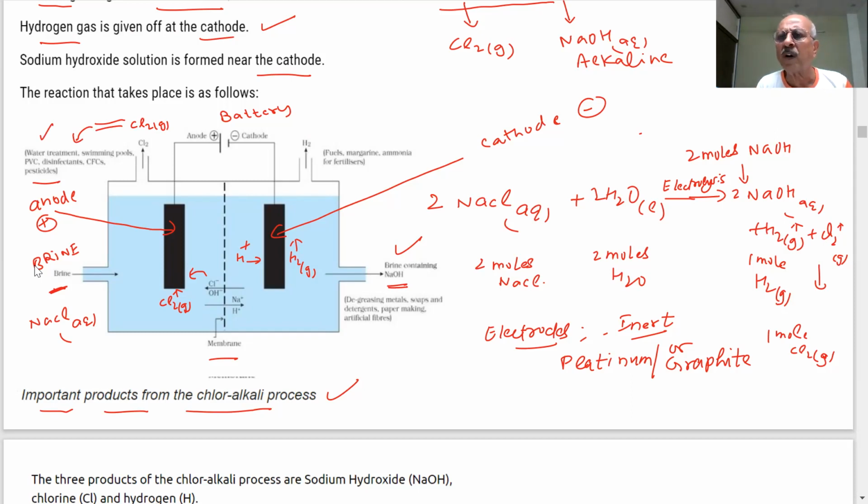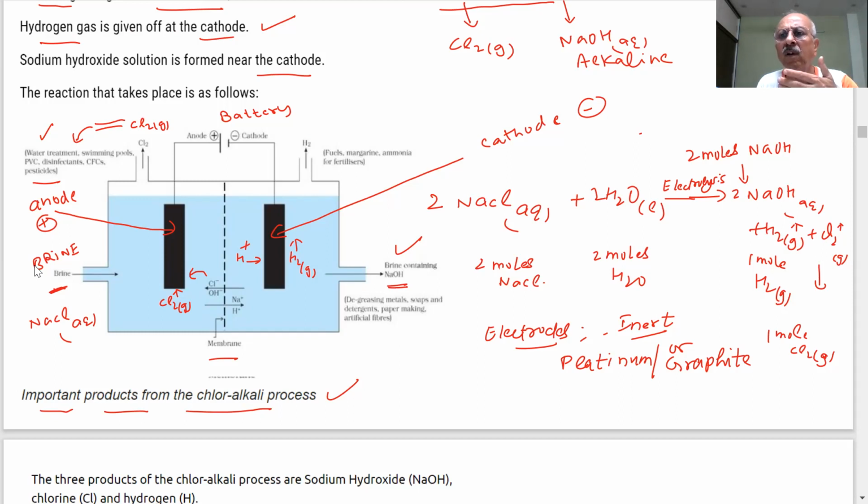Water treatment. What is water treatment? You know what is water treatment? It is used to purify the water, to clean the water. Disinfectant, germicide. For example, chlorine tablets are used in pools. In swimming pools, they pass this chlorine gas so that any germs there will be killed.